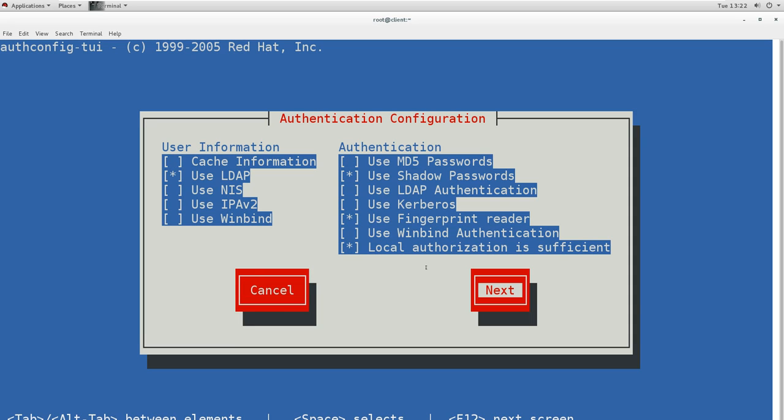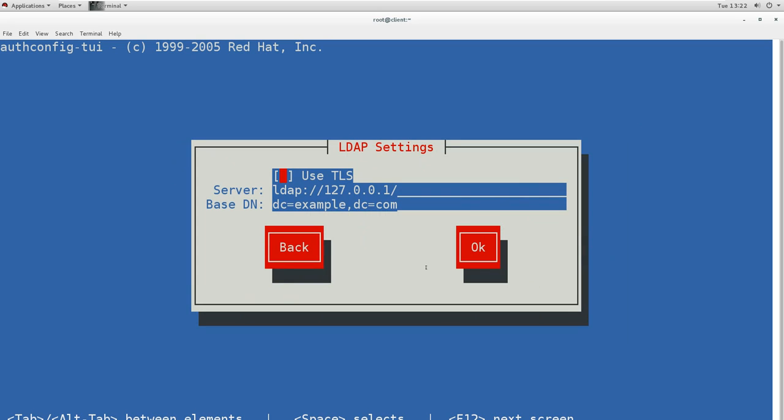Now here you have to mention the LDAP server name, or you can mention the IP address. So I am going to mention the IP address, that is 192.168.1.12. Now if you want to use TLS security, that means secure LDAP, then you can check this also, and